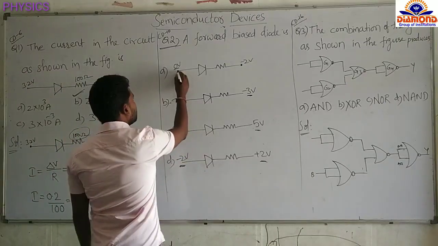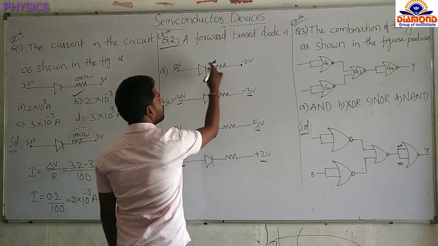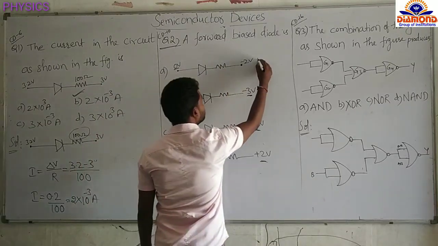So here this is at the high potential, this is at the low potential. So positive connected to high potential, negative connected to low potential. This is in the forward bias, right?